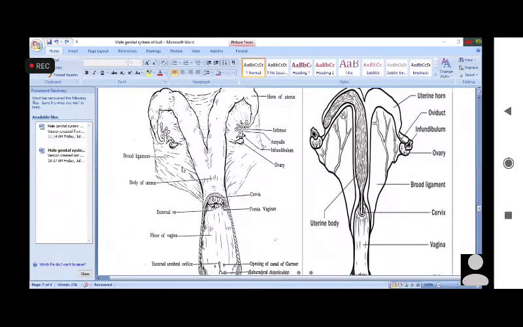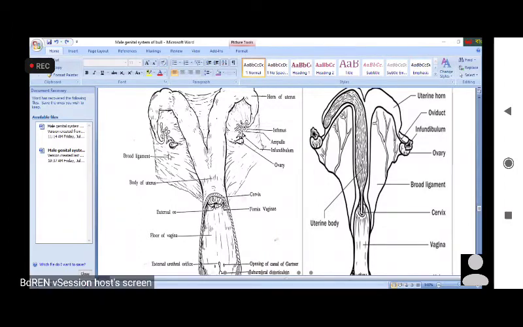Do you know the position of the uterus? I think it has been taught to you what the body cavities in animals are, and which cavities contain which organs. Have we studied this? Yes, sir. Okay. So can you tell me, the uterus is in which cavity? Pelvic cavity. But sometimes it goes to the abdominal cavity. When it is pregnant, due to the weight of the fetus, it transfers to the abdominal cavity. Normally it is in the pelvic cavity.